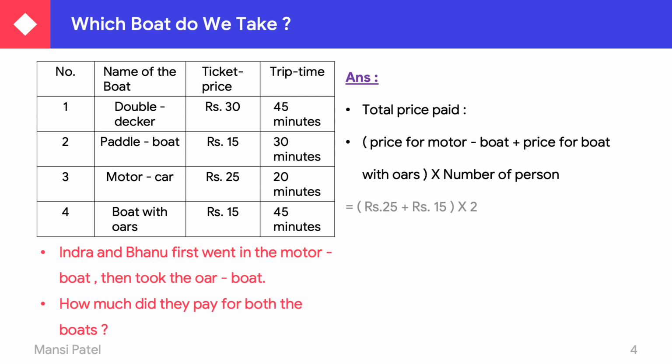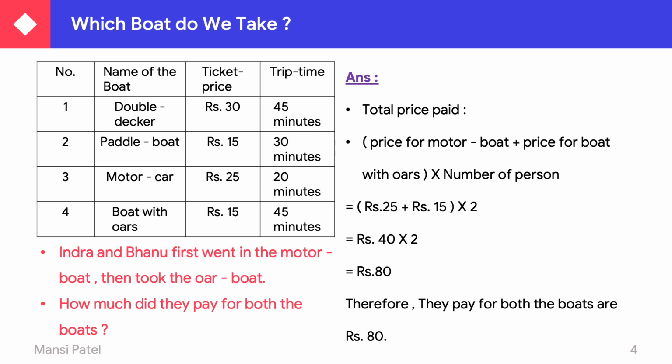So we first add 25 and 15, so rupees 25 plus rupees 15, and multiply by 2 because 2 children are there. So 25 plus 15 is 40 rupees. 40 rupees multiplied by 2, so 40 twos are 80 rupees. Therefore we can say that they pay for both the boats rupees 80.